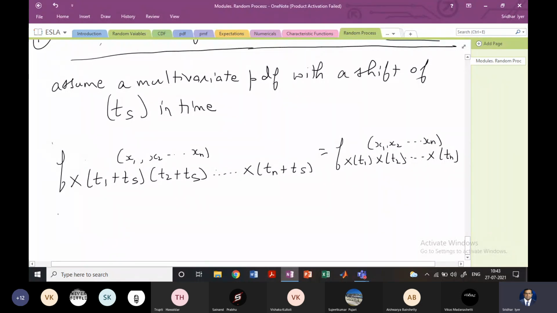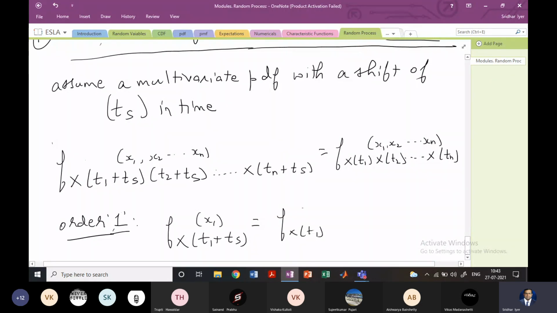So in this case, if we take order 1, that means initially we had considered order n. Now if we consider just order 1, that means a univariate case, then I will rewrite the LHS. So this will be f_X(x(T1 + Ts)). Since it is order 1, we'll have only one x(T1), x1, and this will be equal to f_X(T1)(x1). Therefore, this is nothing but f_X(x), right? So the PDF is independent of any time shift, right?